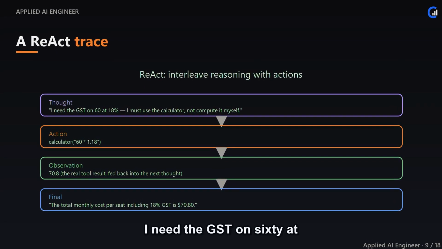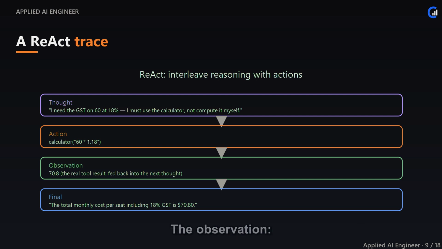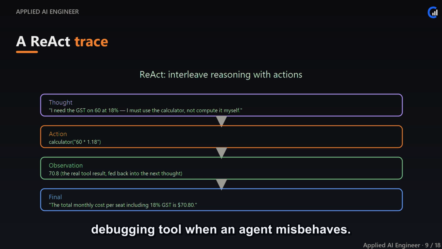Here's one real ReAct step laid out. The thought: I need the GST on 60 at 18%, and I must use the calculator rather than compute it myself. The action: call the calculator with 60 times 1.18. The observation: 70.8, the genuine tool result, fed back into the next thought. And the final: the total monthly cost per seat including GST is $70.80. Each block is small and inspectable, and that trace is your single best debugging tool when an agent misbehaves.